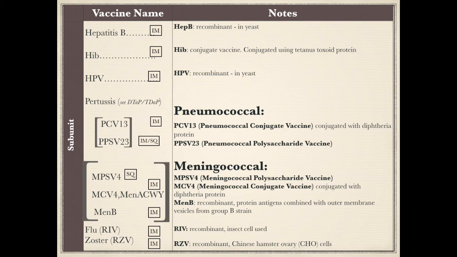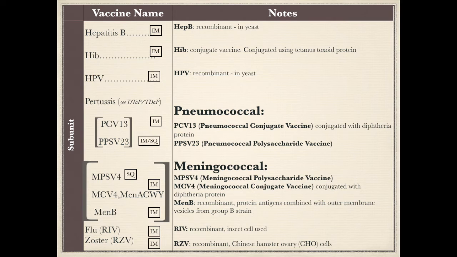Alright, hepatitis B and HPV vaccines are recombinant vaccines replicated in the yeast cells. H. influenza, pneumococcal, and meningococcal are conjugate vaccines. H. influenza is conjugated with tetanus toxoid, and pneumococcal and meningococcal are conjugated with diphtheria protein. Notice the abbreviation in pneumococcal vaccines. PCV stands for pneumococcal conjugated vaccine, and PPSV stands for pneumococcal polysaccharide vaccine. Likewise, in meningococcal vaccines, MCV stands for meningococcal conjugate vaccine, and MPSV stands for meningococcal polysaccharide vaccine.